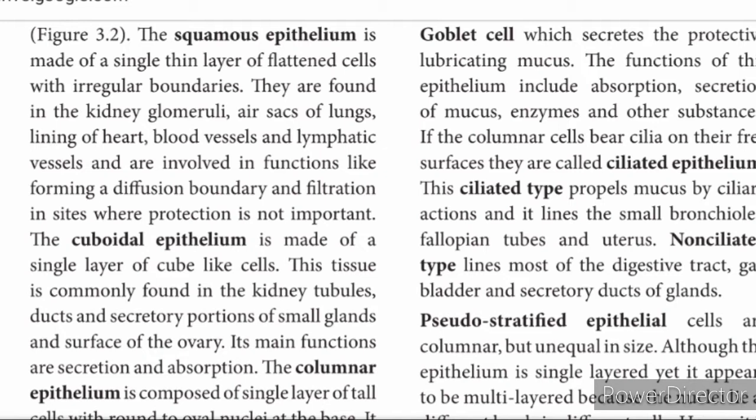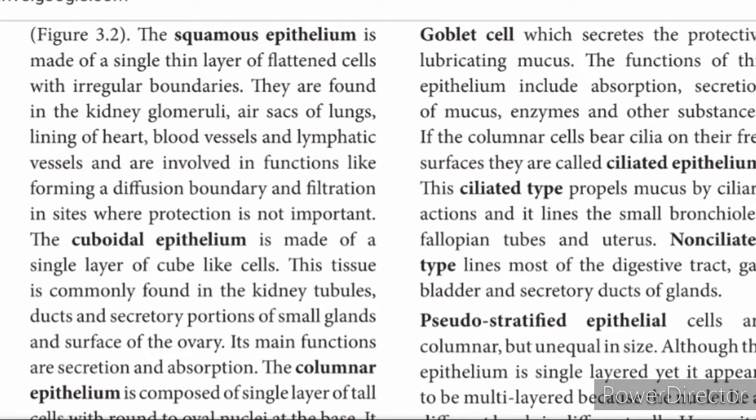and they are involved in functions like diffusion boundary and filtration places. So protection is not important. For squamous epithelium, protection is not its major function. It has a specific role to play in the areas of blood vessels and lymphatic vessels.